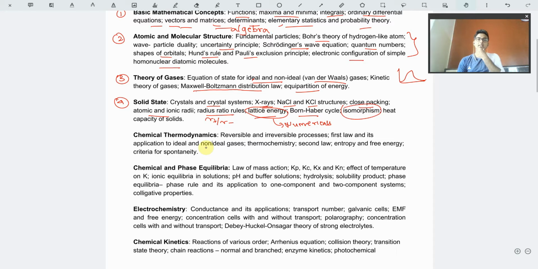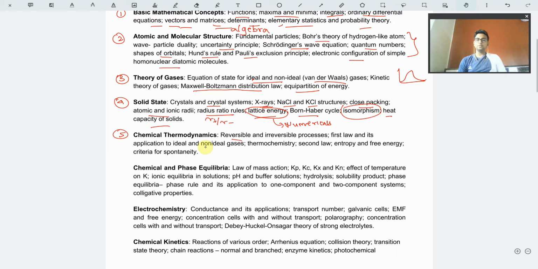Then the next topic is heat capacity of solids. This is basically a part of thermodynamics, but it is given in the solid state part. So let us discuss thermodynamics first. The fifth topic in our syllabus is chemical thermodynamics. Firstly, we have to go through the reversible and irreversible processes. What are reversible processes? What are examples of it? And what makes a process irreversible? Basically, we already know that no process happening in our universe is 100% reversible. Some amount of irreversibility is there.